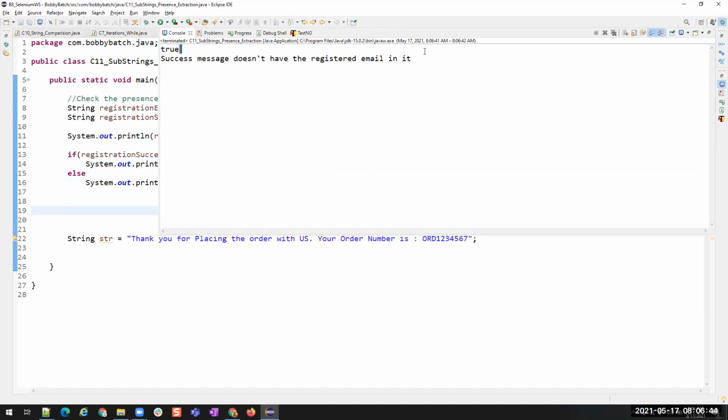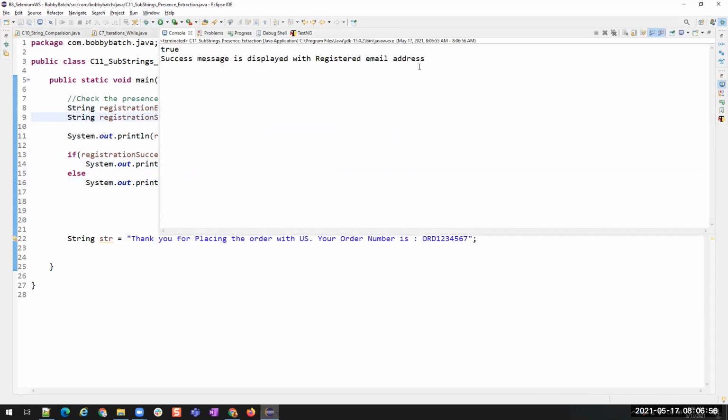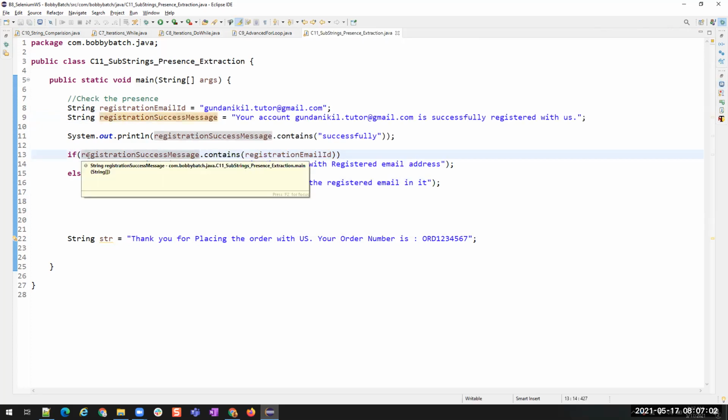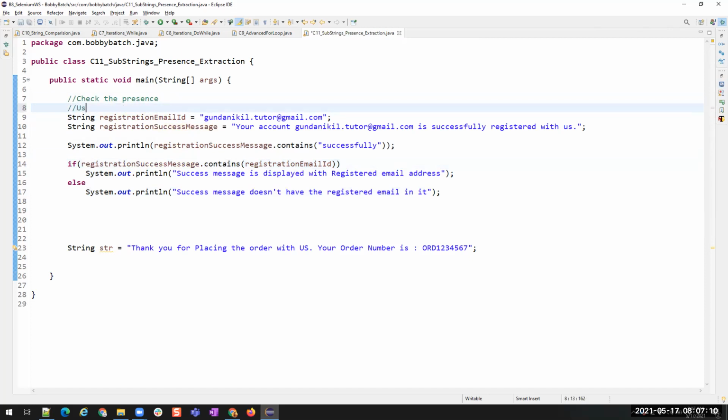success message doesn't have the registered email in it, because it is case sensitive. Now if I copy this and paste it inside this, okay, now if I run it again, it will say it is present. You see, success message is displayed with registered email address. Understood? So this is how we check the presence using contains.